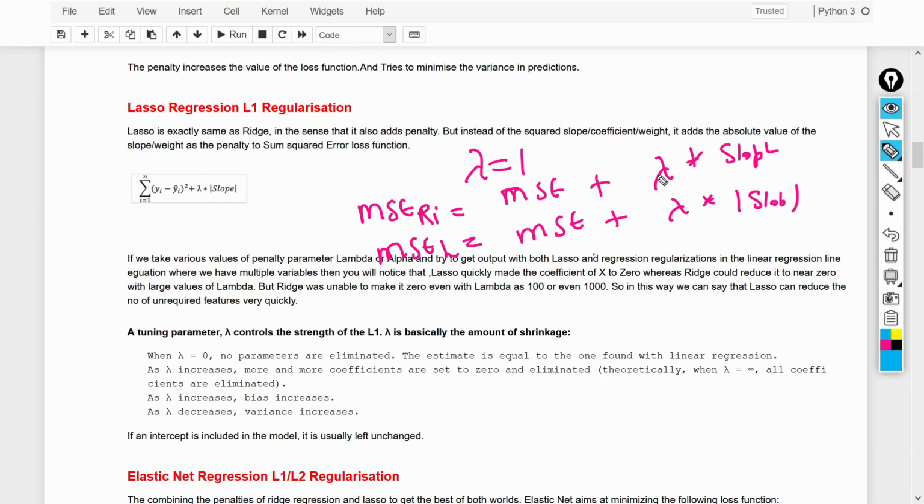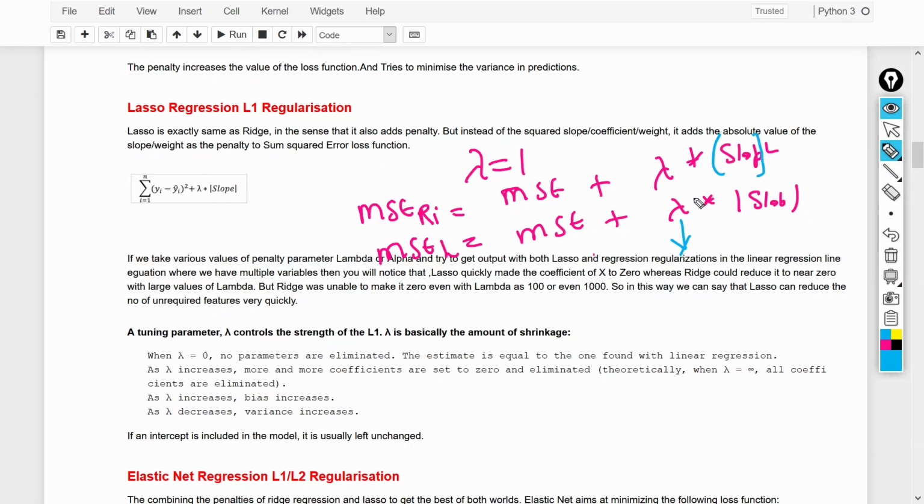The coefficients of some variables will become 0 as the lambda value increases, but in ridge the coefficient will never be equal to 0 because we are squaring.